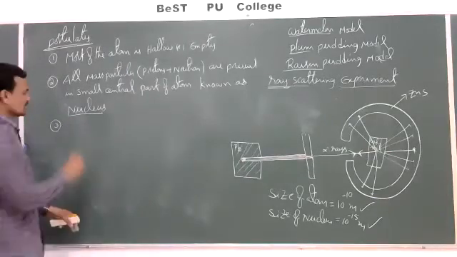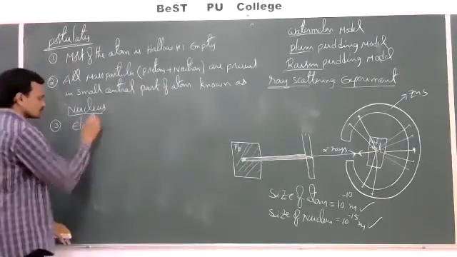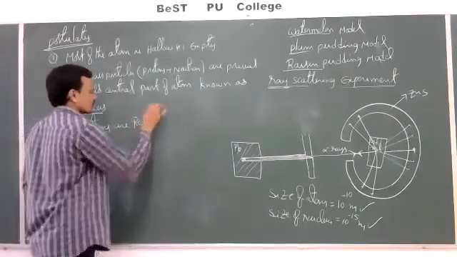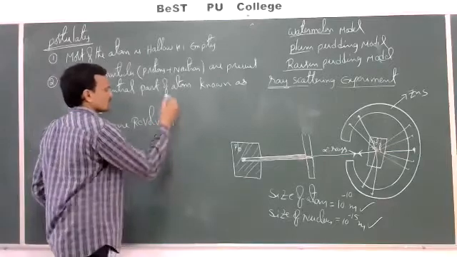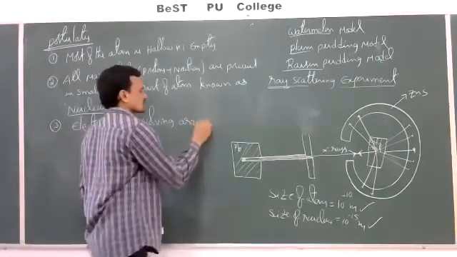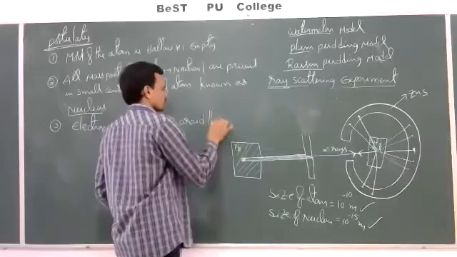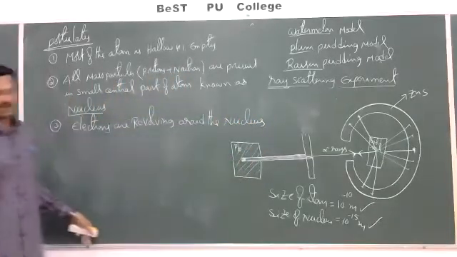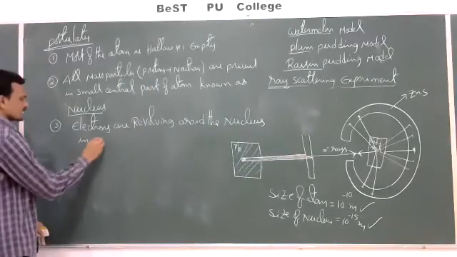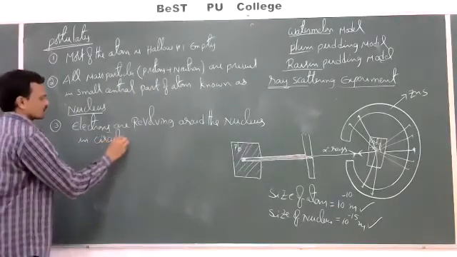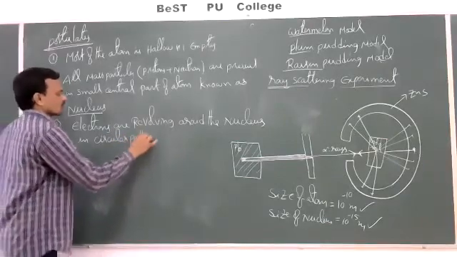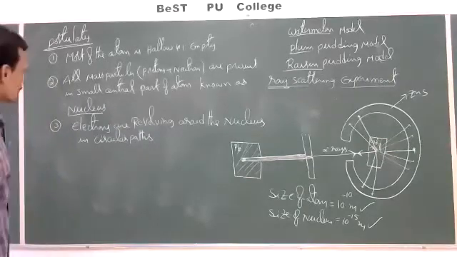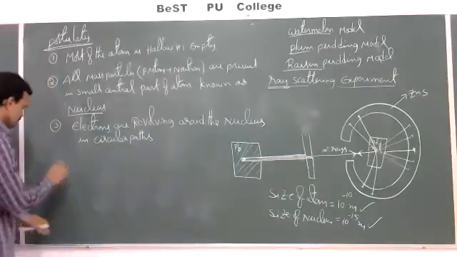Third one, electrons are revolving around the nucleus in circular paths. This is the third postulate.